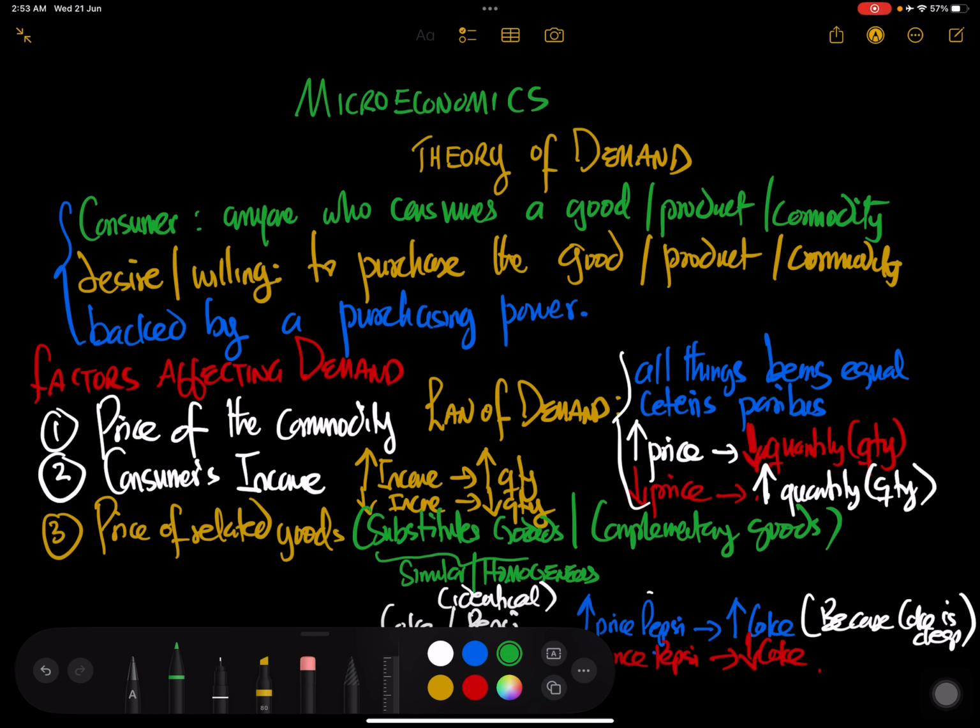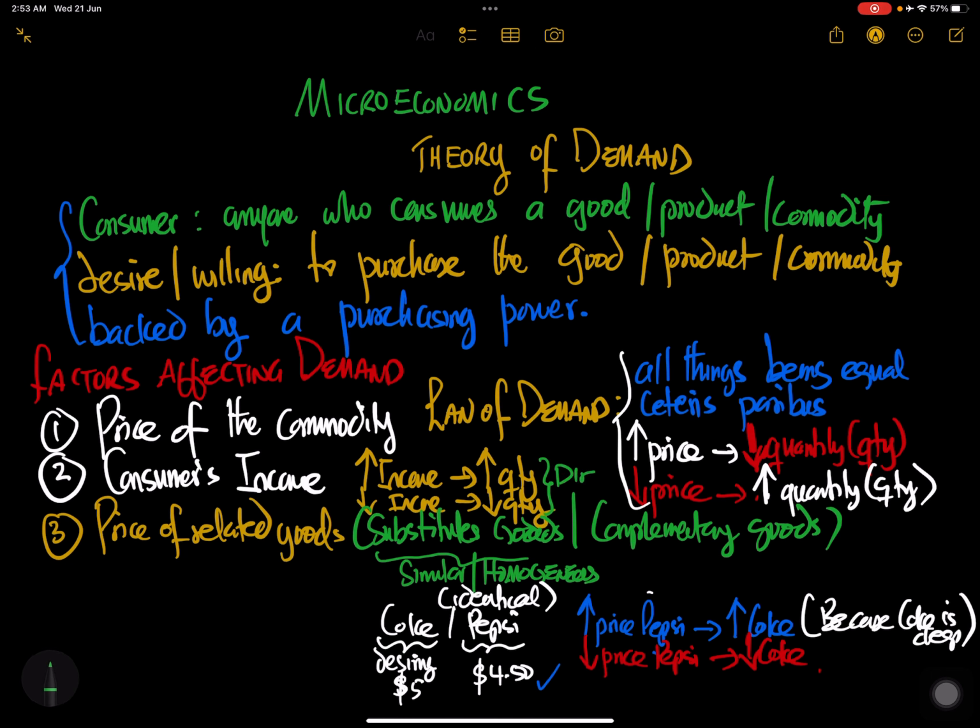So here, this is called a direct relationship, or directly proportional, or positive relationship. But with the price of the commodity, it is rather an inverse relationship or a negative relationship. Now with substitute goods, it's also a direct relationship, or a positive relationship.